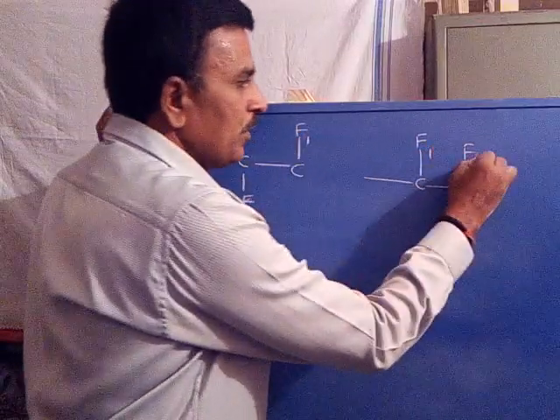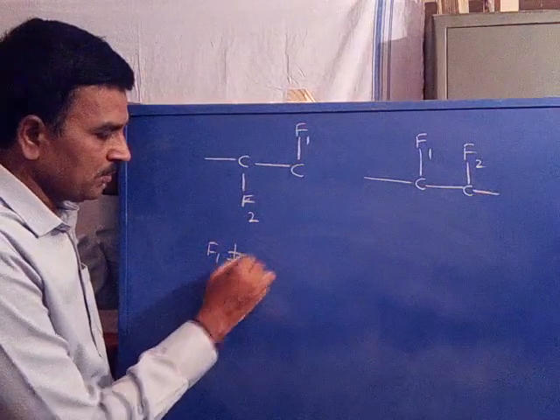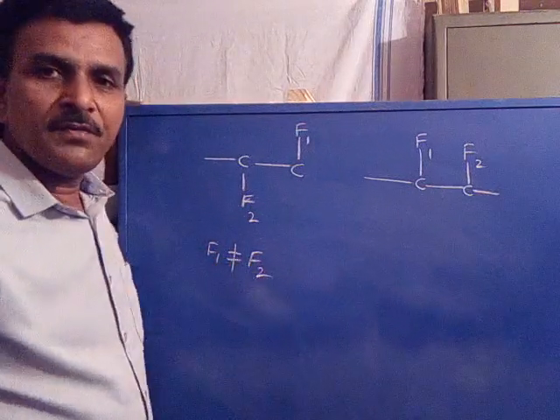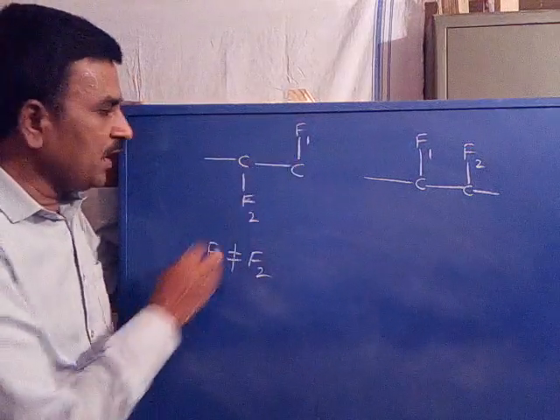Fluorine 1, fluorine 2. In the same case, if F1 is not equal to F2, if these two fluorines are non-equivalent in a molecule, they are coupled.